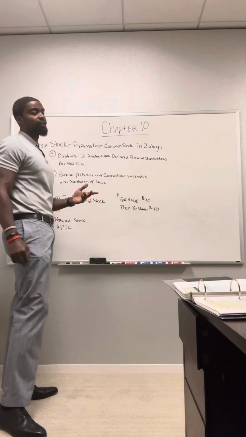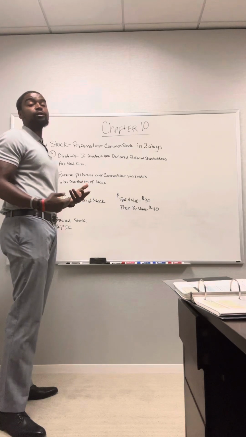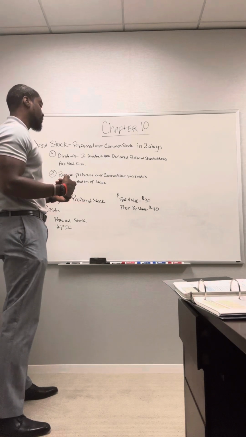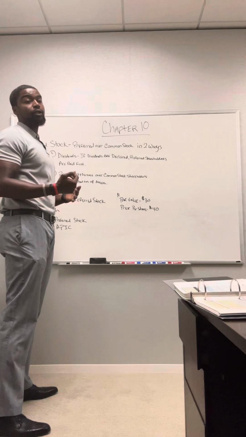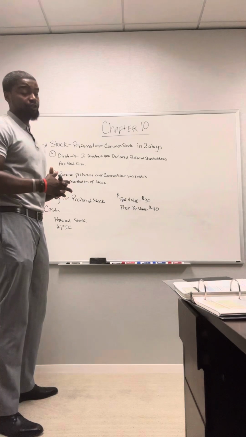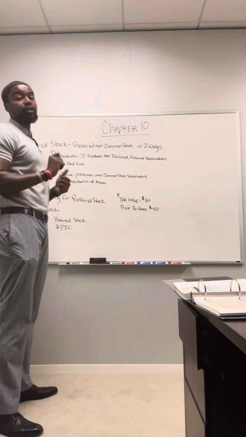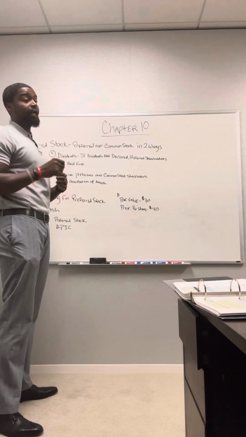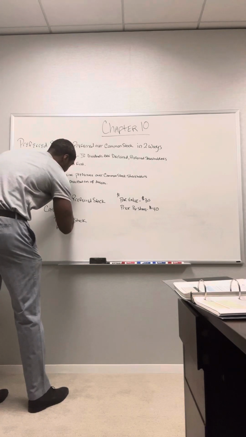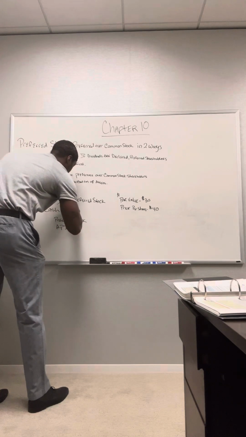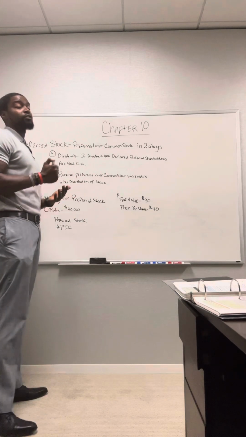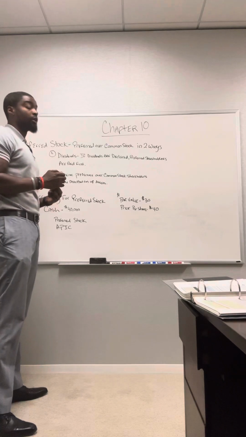And then let's take a look at an example of how preferred stock would be treated from a journal entry perspective. Let's say that we are issuing some preferred stock to whoever wants to buy preferred stock, and we are issuing this preferred stock at $40 a share. Let's say, I want to come in and buy 1,000 shares of preferred stock in this company at $40 a share. The company's going to receive cash of $40,000. That cash is going to come in the door because this person decided to buy shares of that company at $40 a share because they got preferred stock.